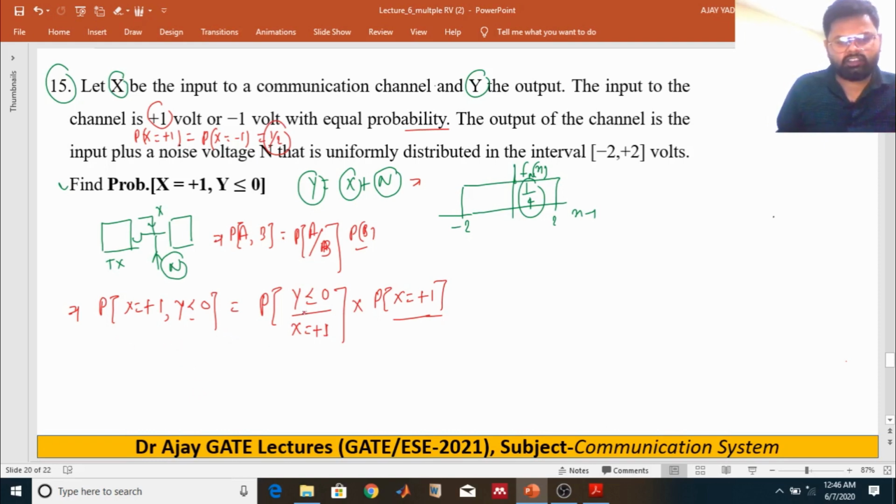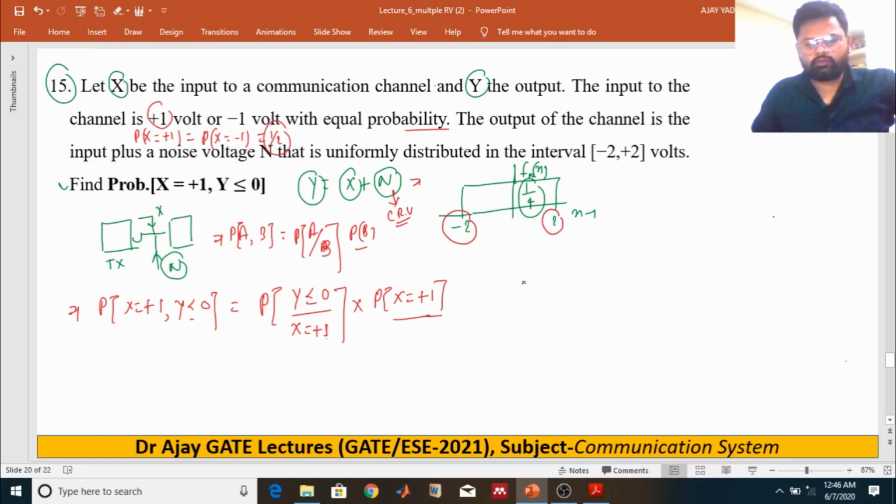So we have to find out the conditional probability of random variable Y being less than or equal to 0, given the transmission of X equals 1. Because the noise N is a continuous random variable distributed from -2 to +2, and Y is equal to X plus N, the PDF of Y is just the convolution of the PDF of X and the noise.